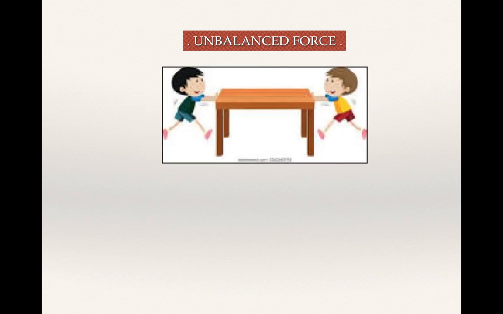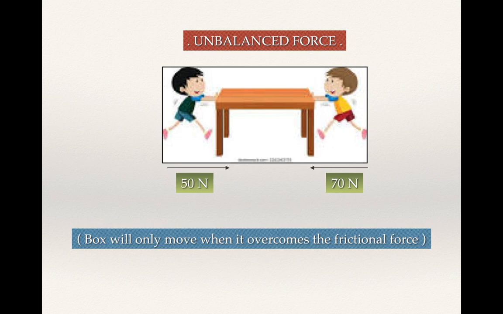Like imagine there's a box or a table and you and your friend are pushing it with unequal magnitudes, which are 15 Newton and 17 Newton. So obviously the object will move to the left side. The object will move only because the net force overcomes the frictional force.